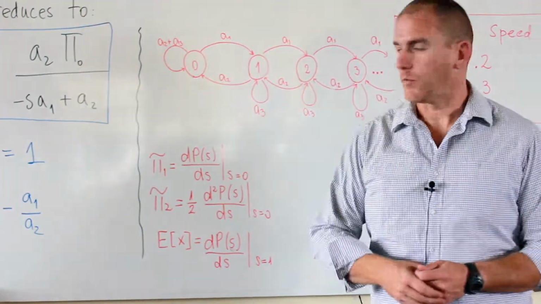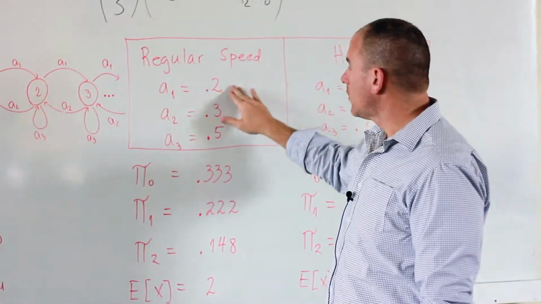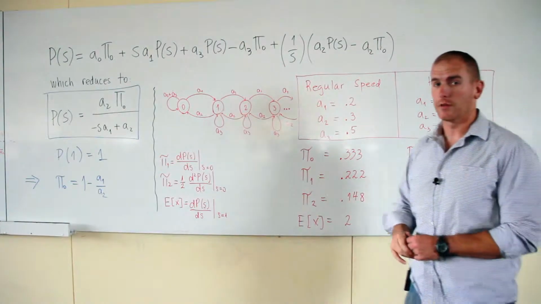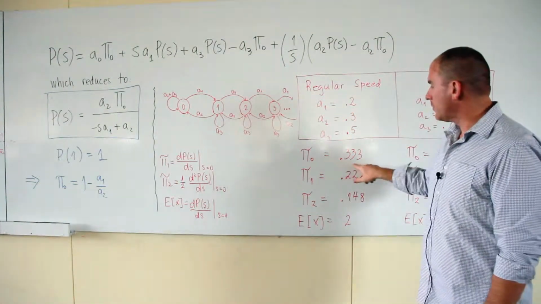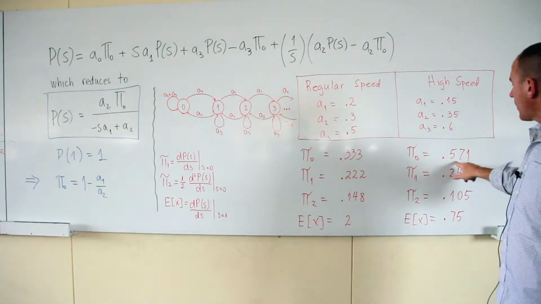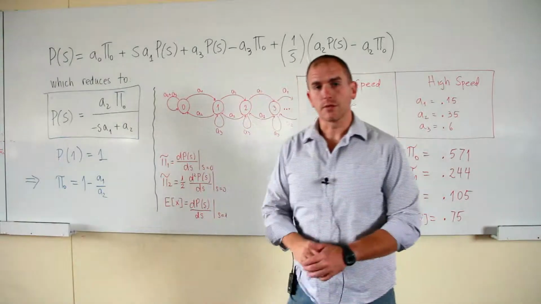So now we take this and we plug it in. For the regular speed lift, we have the following probabilities, and for the high speed lift, we have the following probabilities. For the regular speed lift, the probability of no customers waiting is 0.33, and for the high speed lift, the probability of no customers waiting is 0.571, and again, we get that from this expression here.